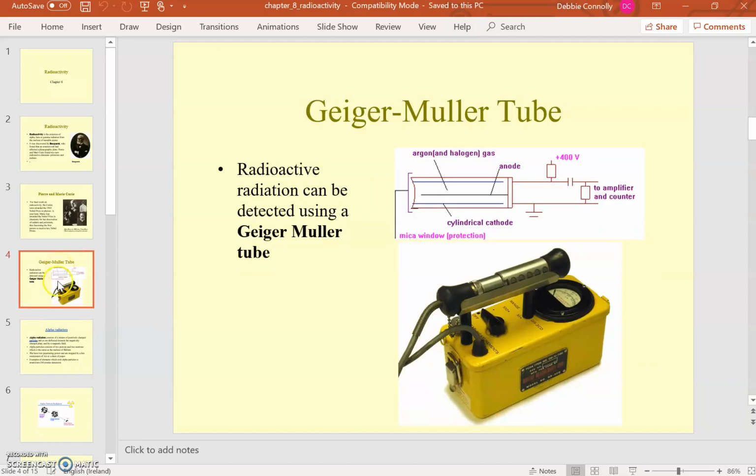To detect radiation, we use a thing called a Geiger-Müller tube. So just be aware of what that is. And again, that's dealt with in the chapter as well. So have a quick read of that.